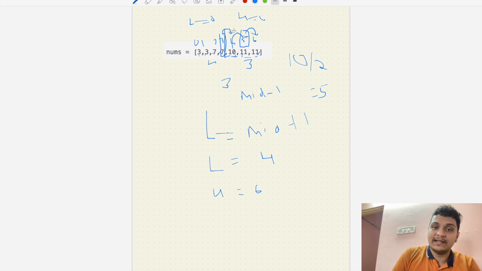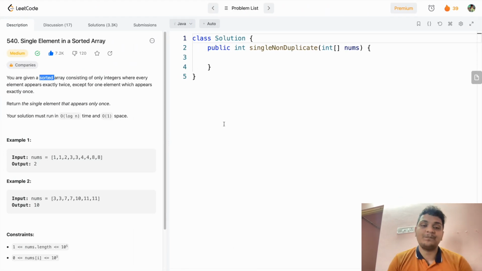Now I will check if this either side is odd or even. So this is even and this side is 0. The length is 0. We don't have anything. So 0 is also even, and the right side is also even. So I can say the answer for this output is 10. So we are getting here 10. Do we get here 10? Yes. So what we are doing is we are simply checking the length of the left and the right.